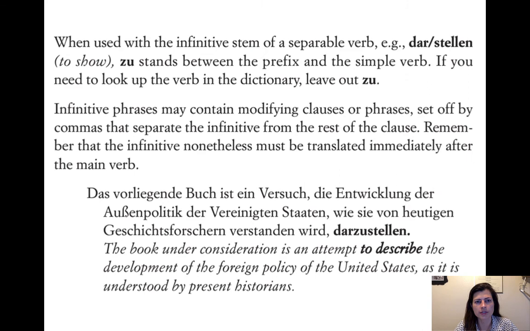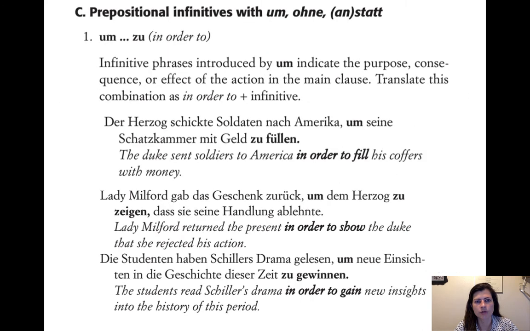So whenever you want to say in order to, that's the um zu, not just the zu by itself. If you put in order to in English with the zu by itself, it sounds weird. But if the in order to makes sense in English, if the relationship is there with the purpose, then it's um zu and not just zu. In English we would sometimes leave in order to out, even if we sort of mean the in order to is there, right? So I'll show you in some examples where it could be there or not, but the meaning is still there.